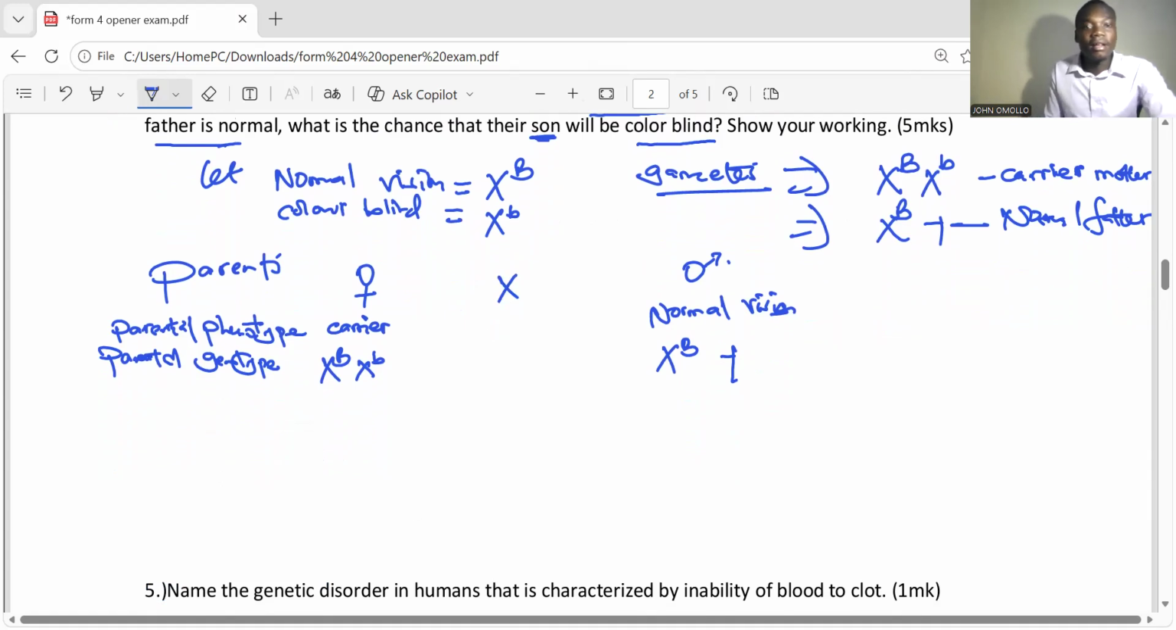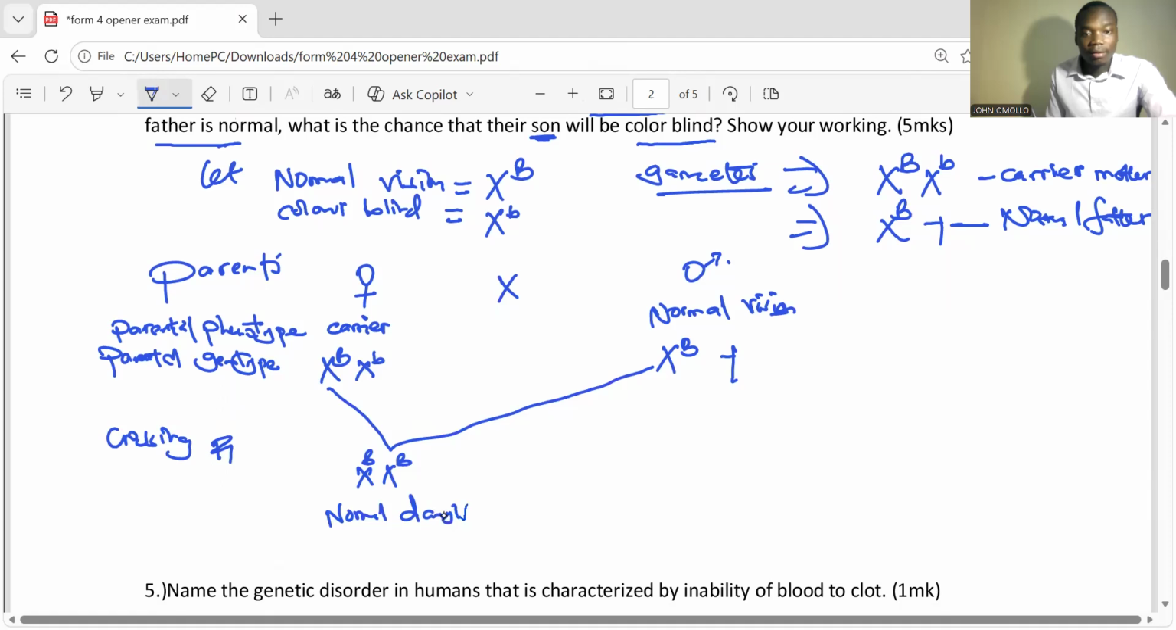So when this crosses, we are going to have F1. What happens is this one crosses with that one. What do we have? X capital and X capital. So this one is a normal daughter.